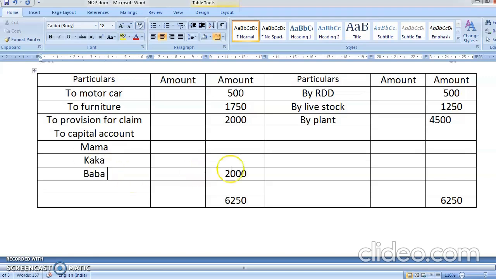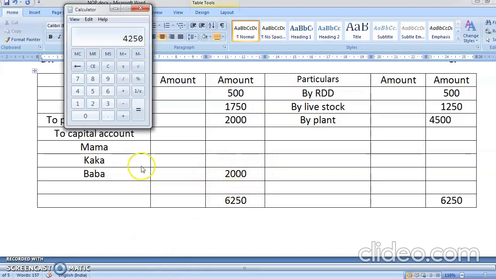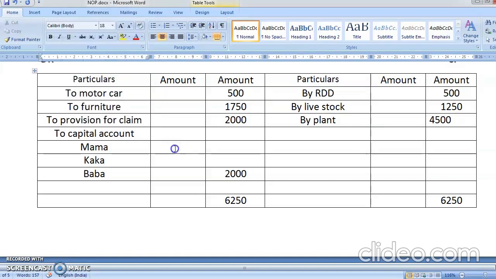Okay, now this profit will be divided among all the three partners. The profit sharing ratio was how much? 4:3:3, that is 10. So divide by 10. So that comes to 200. 4 2s are 800. 3 2s are 600. 3 2s are 600. So have you understood it?